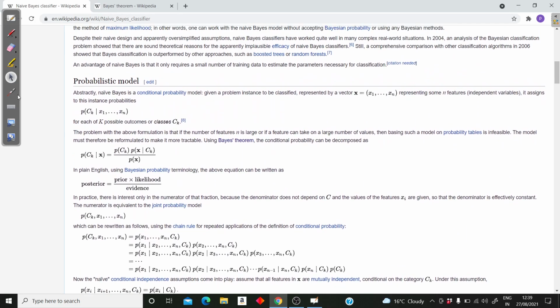So I'll start from here. For naive Bayes, let's consider that we have one feature vector x and it has n number of features. So we can consider this as one random variable x which has n features, and we are saying that we have n independent features or variables. What do we actually want? We want the probability, and let's say we have k classes, so it's a classification problem. You can see the naive Bayes classifier here. Let me first frame the problem.